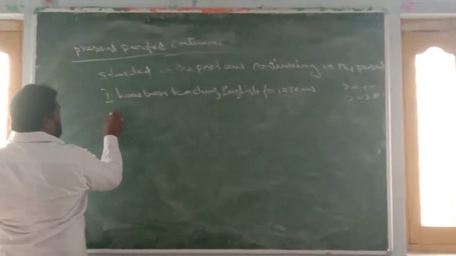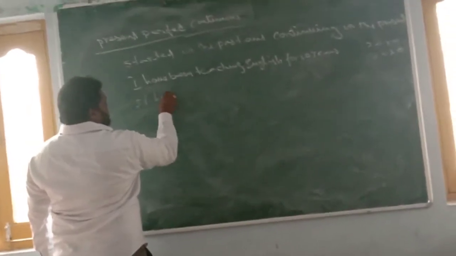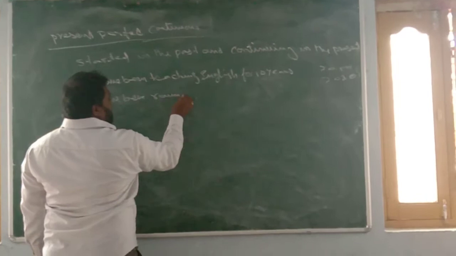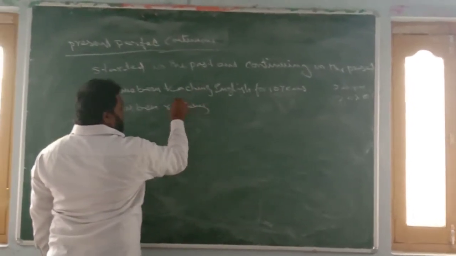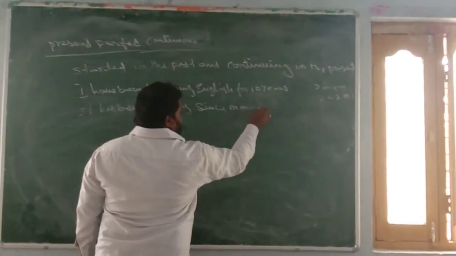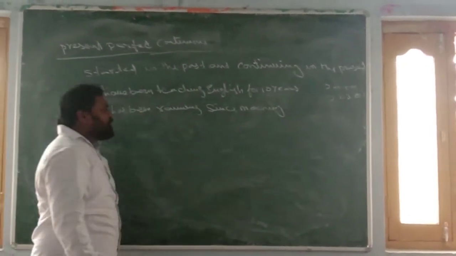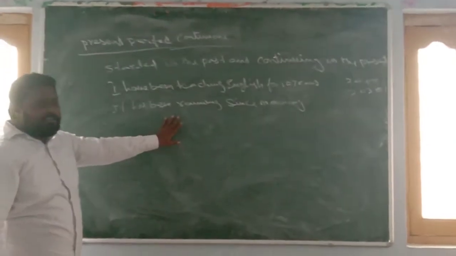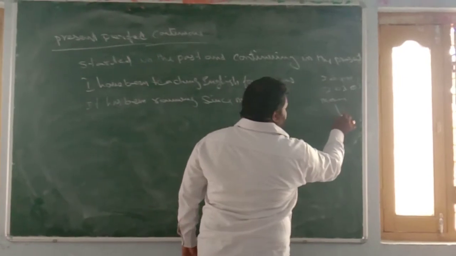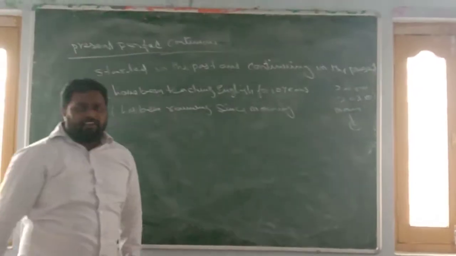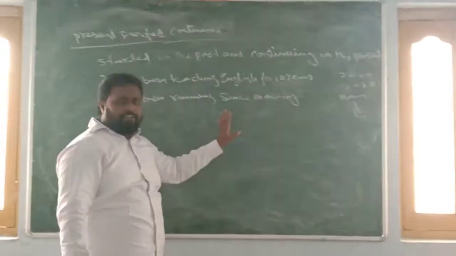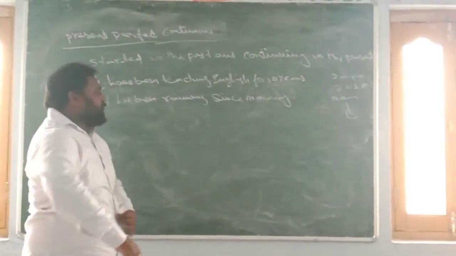You see this example. It has been raining since morning. So when did the action start? The raining action started in the morning and still it is continuing. Still it is raining. So like that, this action started in the past and continuing in the present also. Still the action is going on.